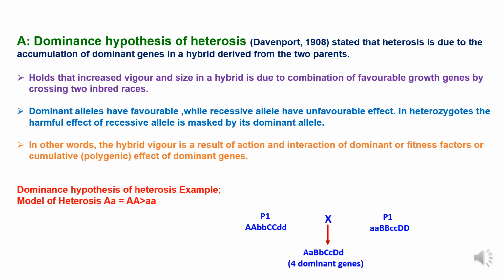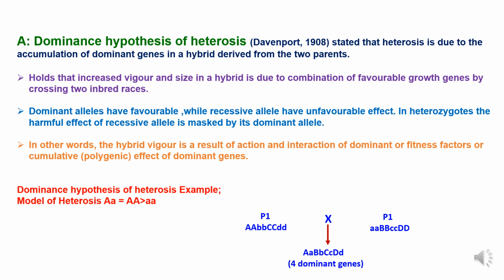For example, if we are using two parents for crossing, parent P1 has the dominant gene A, recessive gene b, dominant gene C, and recessive gene d, while parent P2 has the recessive gene a and dominant gene B, recessive gene c, and dominant gene D. So after crossing, the dominant genes will be in effect, having the favorable effect, like AA, BB, CC, and DD, where there are 4 dominant genes.